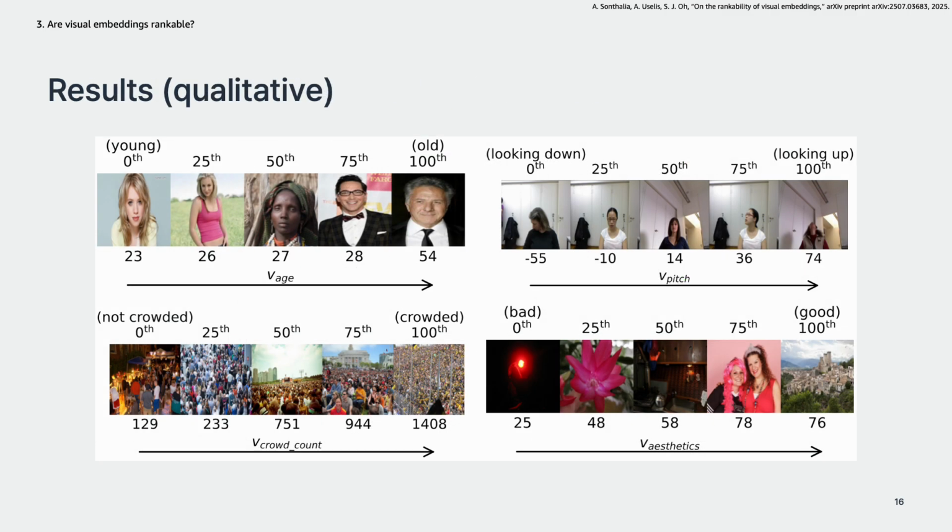Here come the qualitative results. The images are sorted with attribute ordering information from age to athletics. As you can see, the number above the image indicates the predicted ranking and the bottom number is the predicted attribute. It seems like the linear regressor is able to find a good ranking axis and the visual encoder, whatever they used in the result, is rankable.